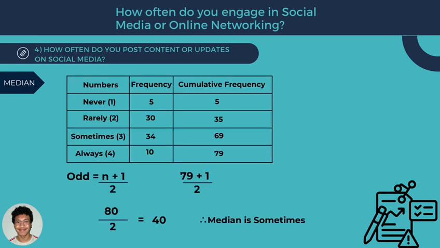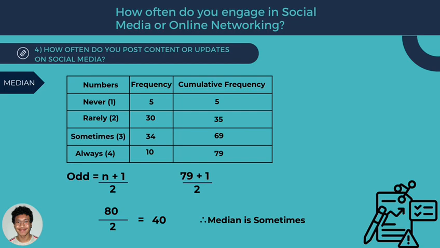For the median, you can divide them into 3 groups, which are numbers, frequency, and cumulative frequency. For the numbers and frequency, you just write them back as usual. But for cumulative frequency, you must take the first frequency and add it to the next frequency. For example, 5 plus 30, you will get 35. 35 plus 34, you will get 69. And 69 plus 10, you will get 79.